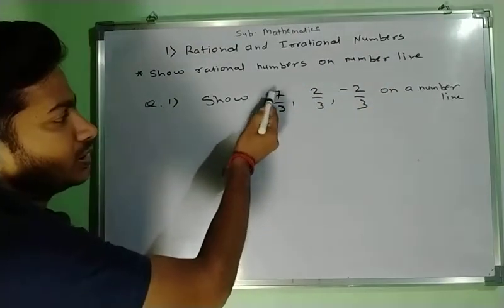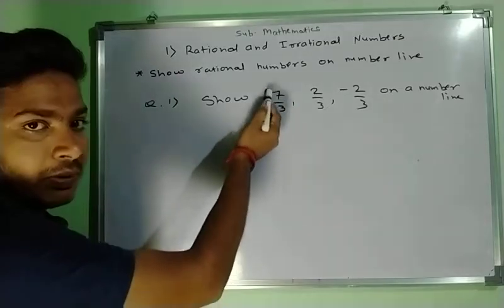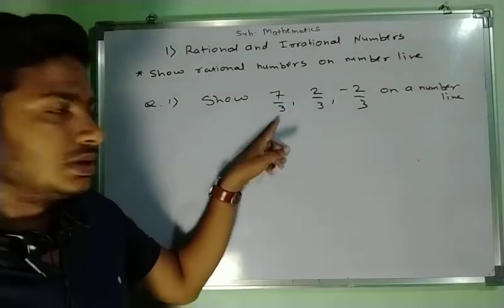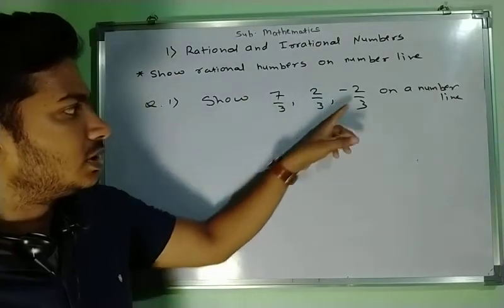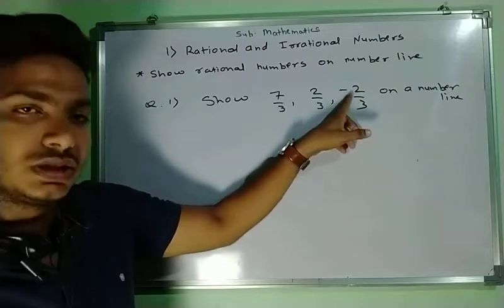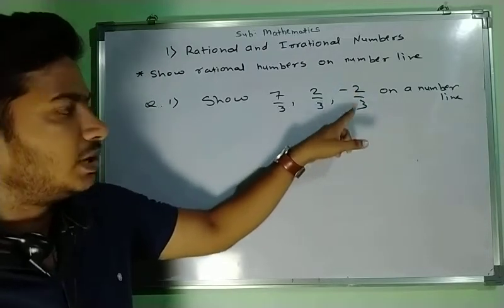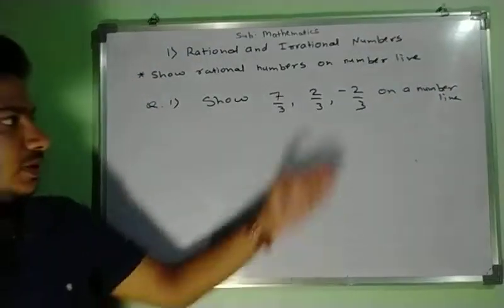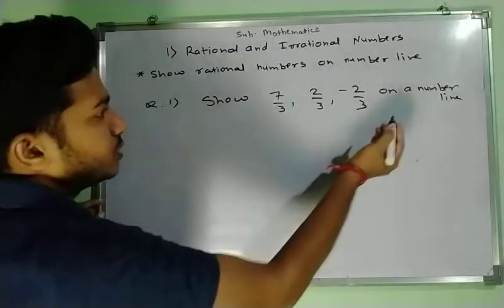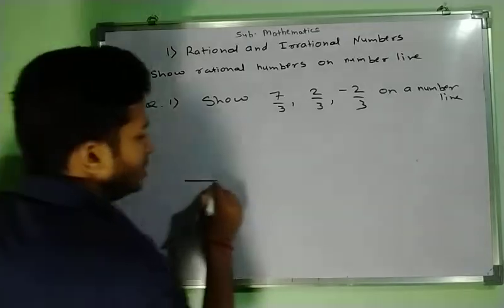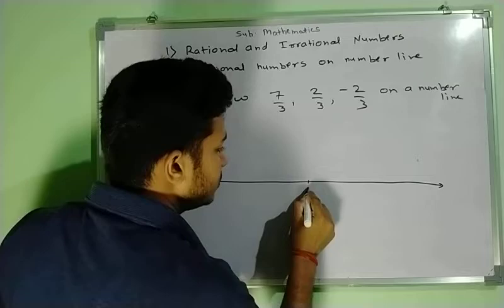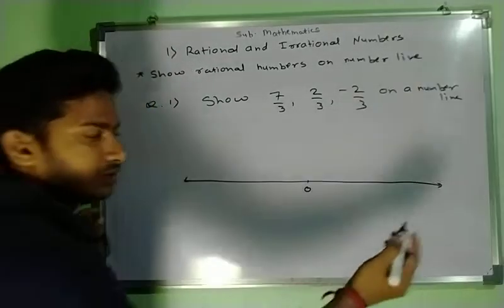7 upon 3: 7 is an integer, 3 is an integer, and the m upon n form is there. So that number is a rational number. This one is also rational. And look at minus 2 upon 3. Minus 2 is also an integer, 3 is also an integer, so the m upon n form is there, and 3 is not equal to 0. So minus 2 upon 3 is also a rational number. Now we have to show those rational numbers on the number line. We all know the number line. Okay. At the center we have 0. On the right hand side we have all positive numbers.